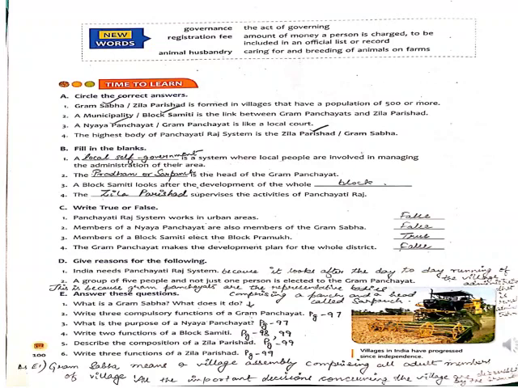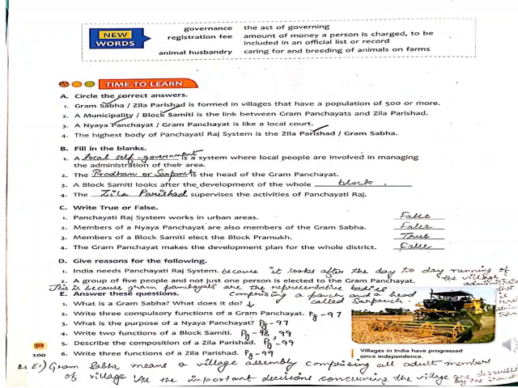Then D2, a group of 5 people and not just one person is elected to the Gram Panchayat. You can see not only one person but 5 are there. Why? So you need to write there. This is because Gram Panchayats are the representative body comprising a punch. Comprising means it is having a punch and a head called Sarpanch. Okay, 5 are there and the one is head who is called Sarpanch. Now this part you need to write in your copies, give reason part.